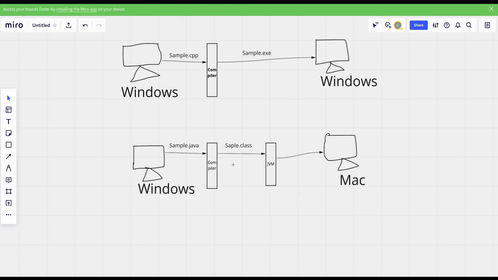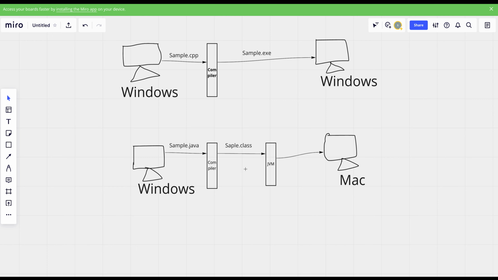Once the .class file is created, it is not a low-level language. It contains bytecode. Low-level language is the .exe file. So you can say it is an intermediate level of code which has the bytecodes.